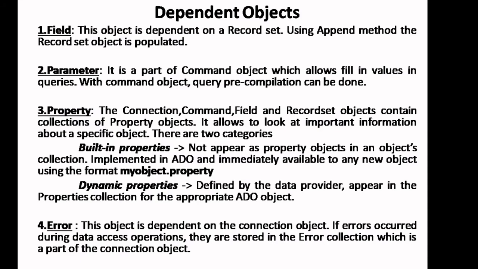Then next, parameter. Parameter is a part of command object. We already discussed what a command object is. Command object is a way of sending instructions to the database provider.